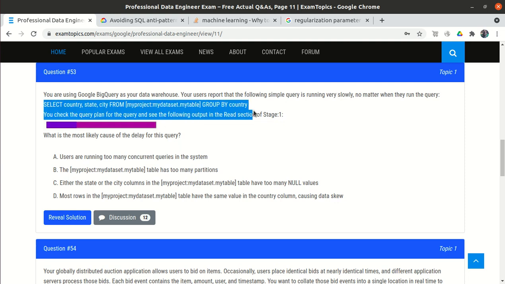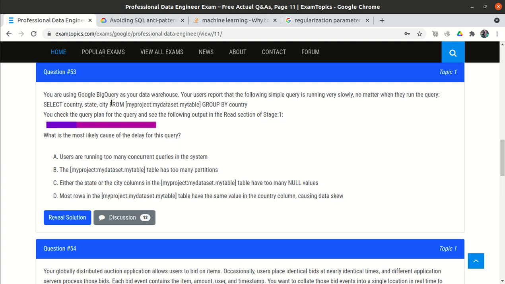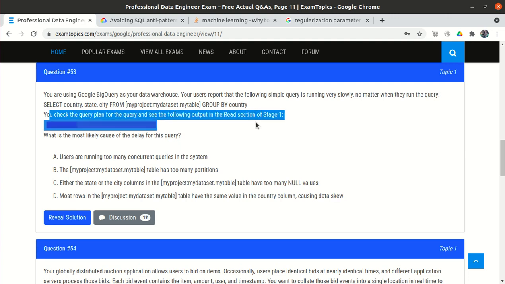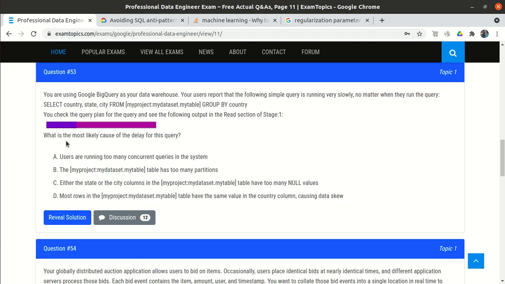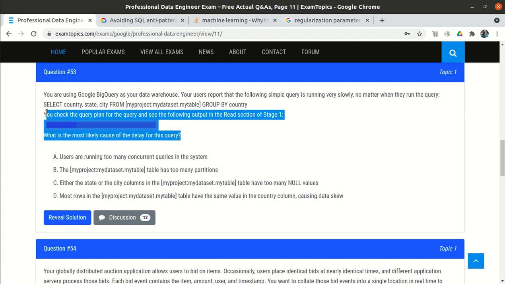And this is the query. It is selecting the country, state, city from the dataset name and the project name and group by country. So I don't think there is any issue with the query. The query looks okay, because we are not doing a star operation, we are selecting only the required columns, so that is perfectly okay. You check the query plan for the query and see the following output in the read section of stage 1. What is the most likely cause of the delay of the query?